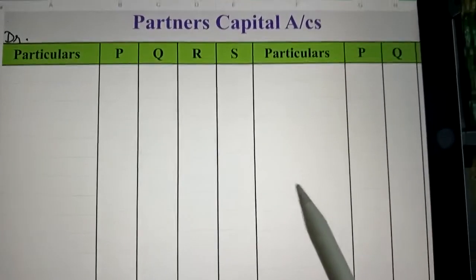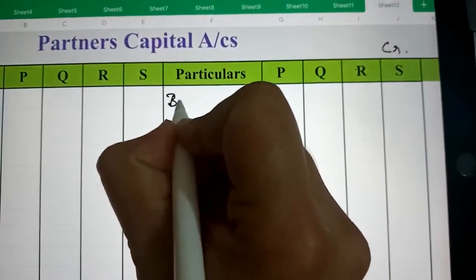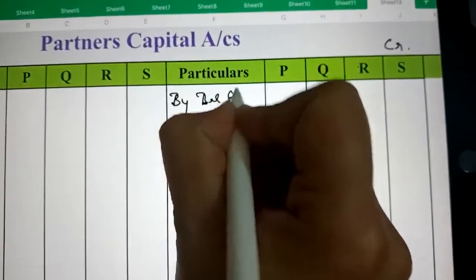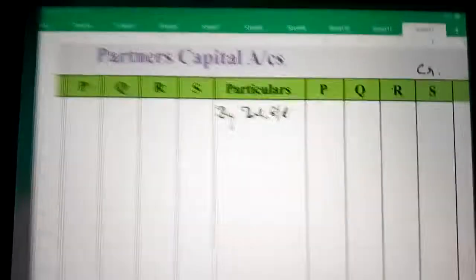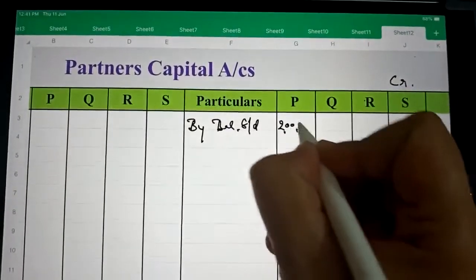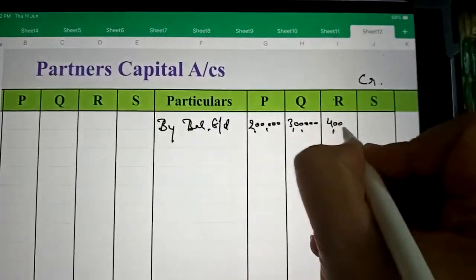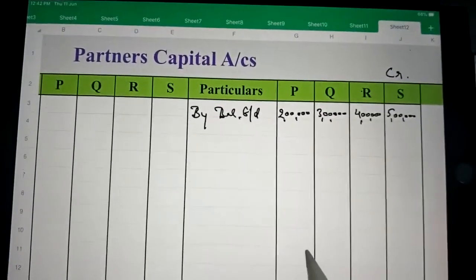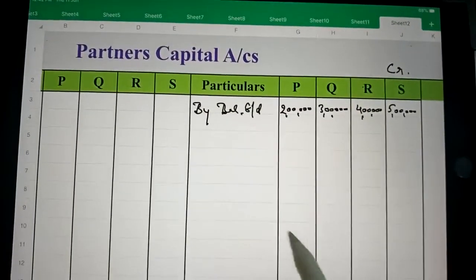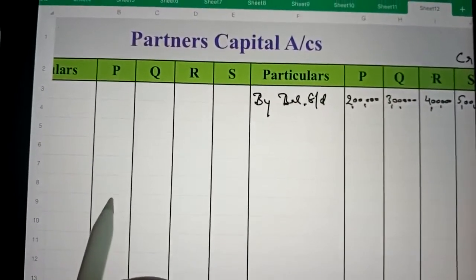Now come to the partners' capital account. On the credit side we will write their balance as per the balance sheet, by balance brought down, and in the balance sheet their capital is 2 lakh, 3 lakh, 4 lakh and 5 lakh. Whatever a partner receives will be credited to his account, and whatever he gives to the firm or to the other partners will appear on the debit side of his account.